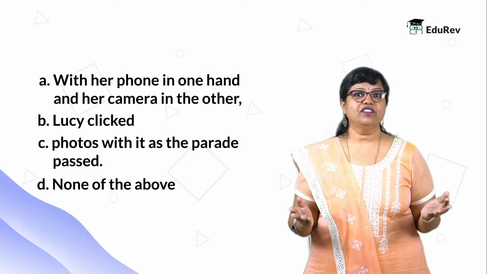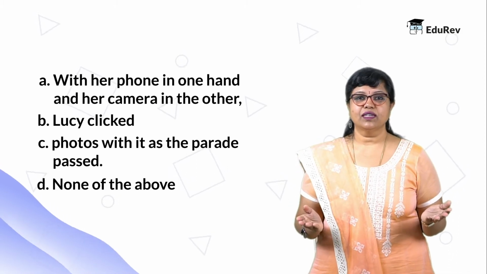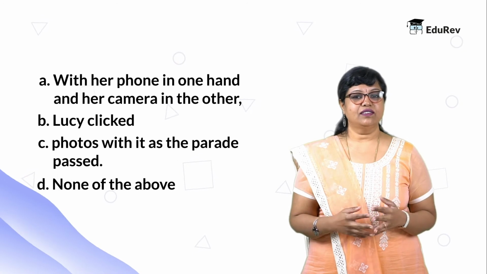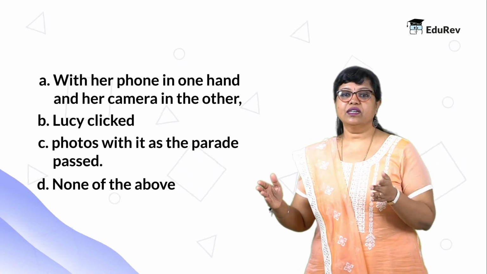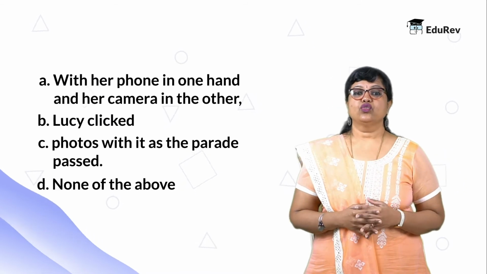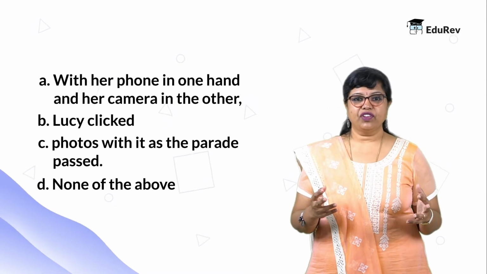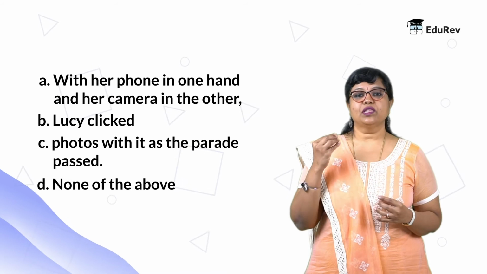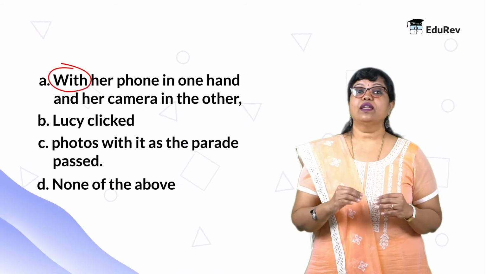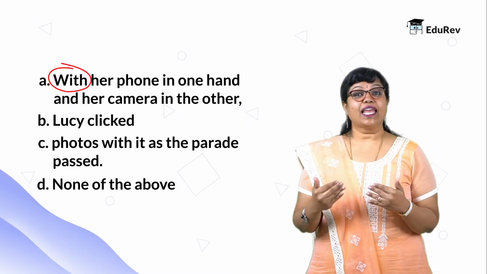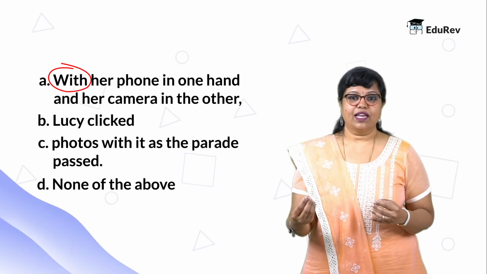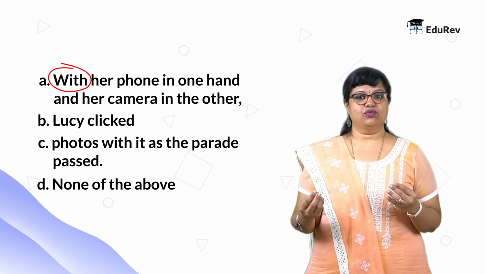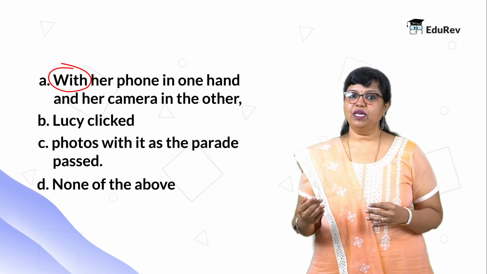Okay, what is the first thing we do when we see an error spotting sentence? Analyze it, right? So let's analyze it. Part A says, with her phone in one hand and her camera in the other. So this is just an introductory phrase, and as this phrase begins with a preposition with, it is called a prepositional phrase. We are yet to encounter the actual subject and the verb as to who this her is referring to.